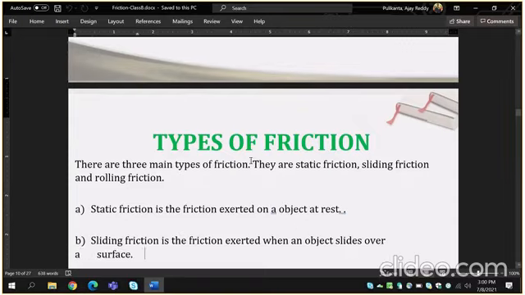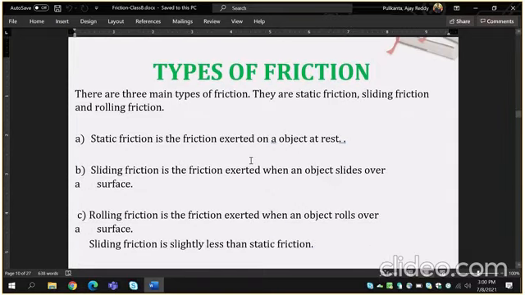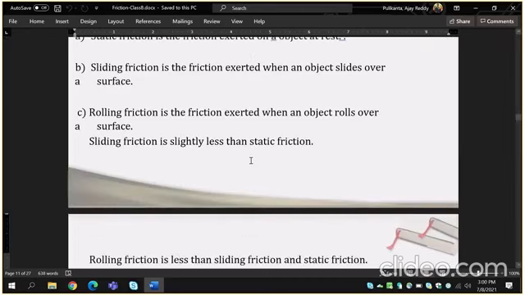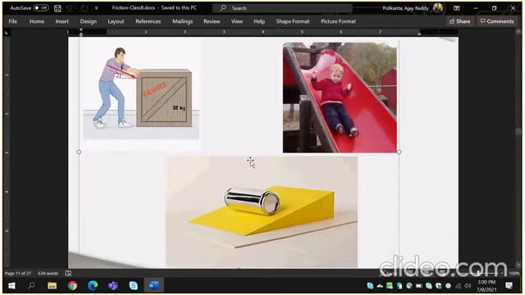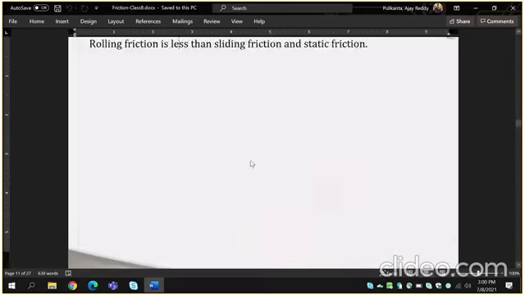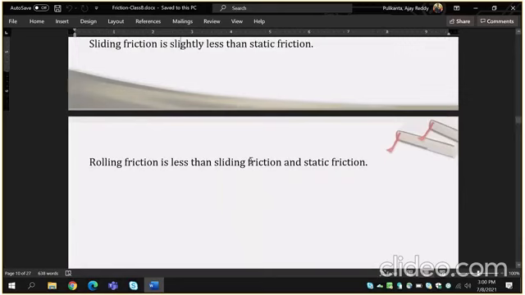And next one, sliding friction. Sliding friction is the friction exerted when an object slides over a surface. And next one, rolling friction is the friction exerted when an object rolls over a surface. Sliding friction is slightly less than static friction.